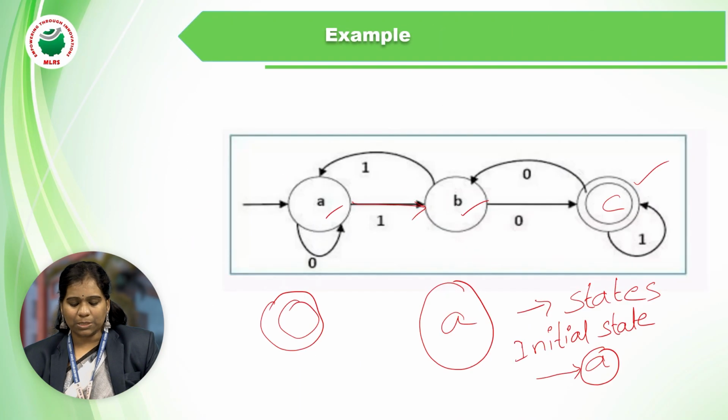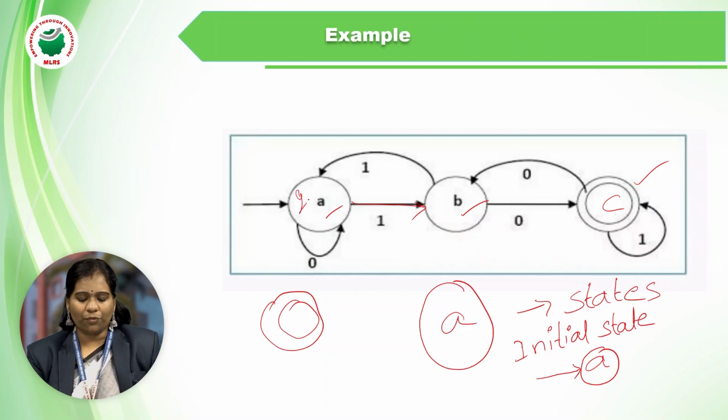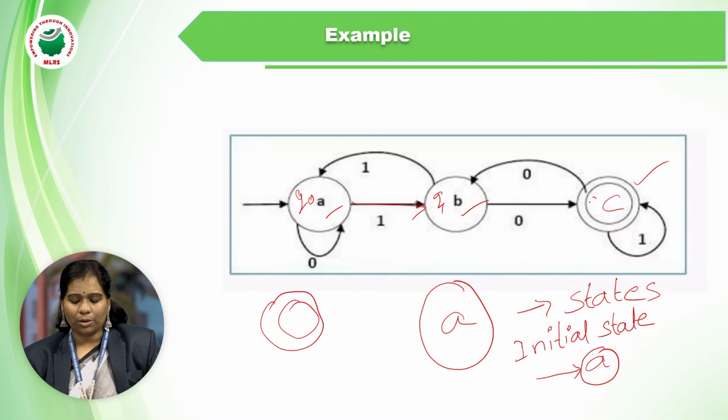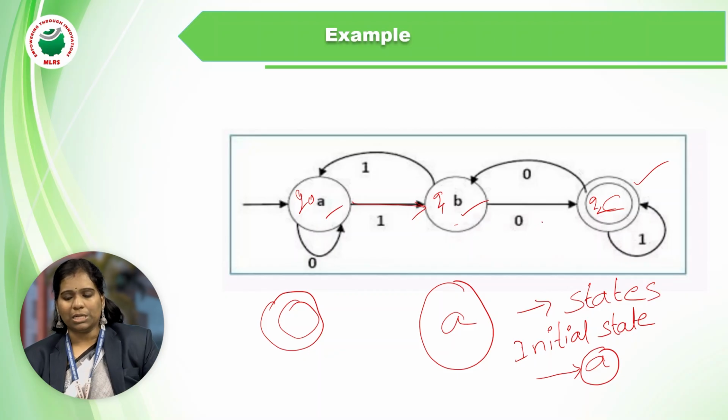So I can explain in a diagrammatic way. A tends to A, whenever it is sending 1, it reaches B. And whenever Q0, it goes to Q1. We can use Q0, Q1, Q2 in place of A. So Q0 on sending 1 reaches Q1. From Q1 we are sending 0. How we are constructing this, how we are deciding all the states, how many states we require, all these things we can discuss later.